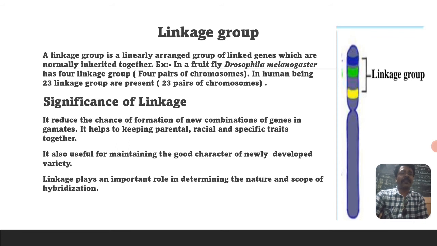Drosophila melanogaster has 4 linkage groups because it consists of 8 chromosomes occurring in 4 pairs. In the diagrammatic representation in the corner, you can see some colored marks where the exact linkage groups are present.